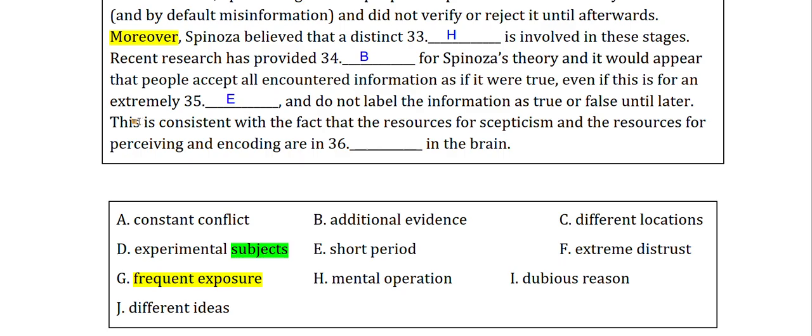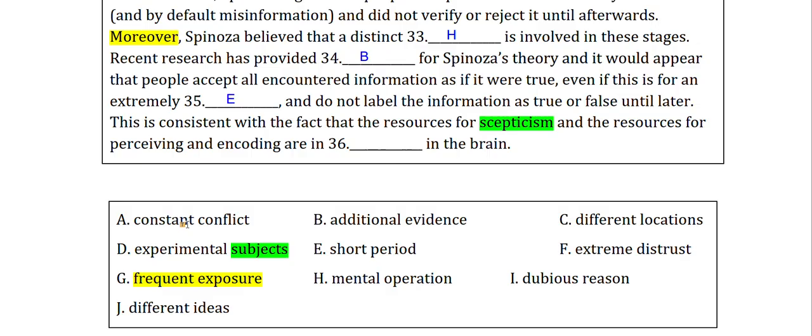Okay, next question. This is consistent with the fact that the resources for skepticism and the resources for perceiving and encoding are in dash in the brain. So we have to find something that is in the brain. Okay, so the keyword will be skepticism, and the resources for perceiving and encoding are in dash in the brain, in parts of the brain, in different parts of the brain, things like that.